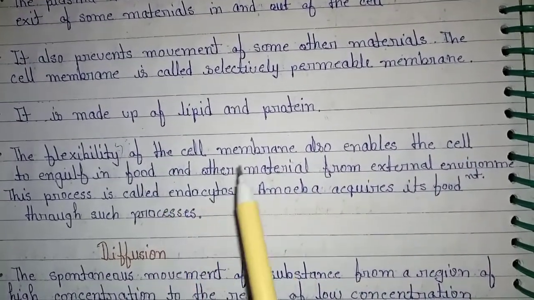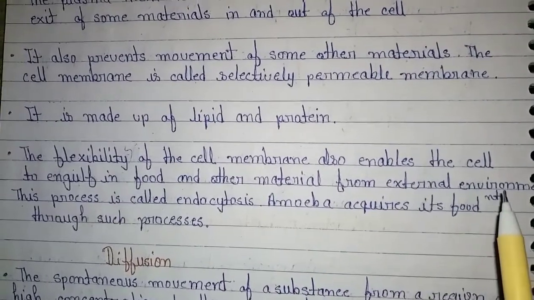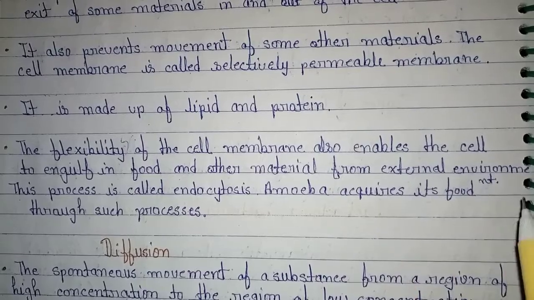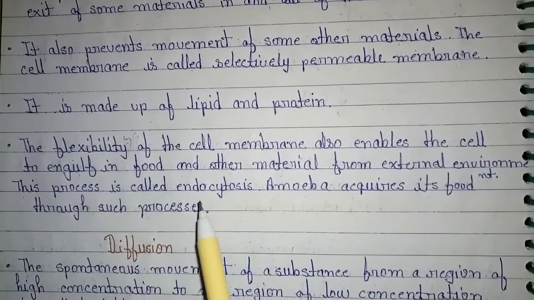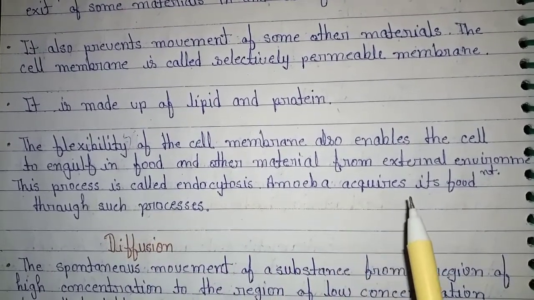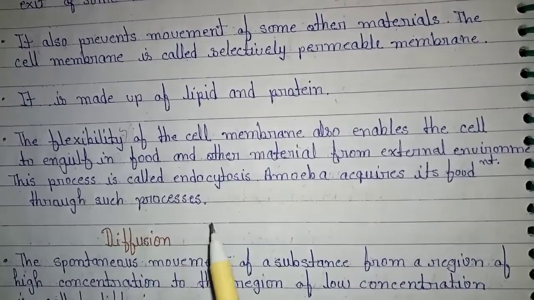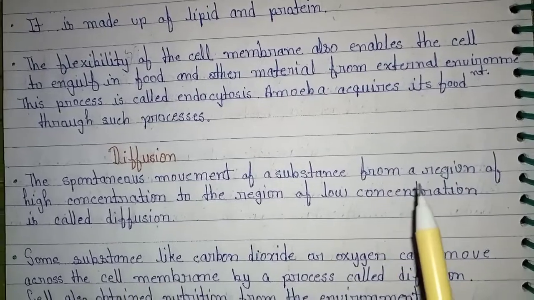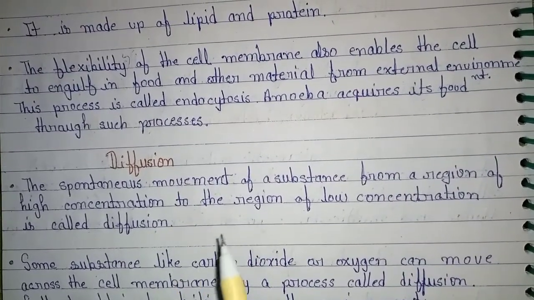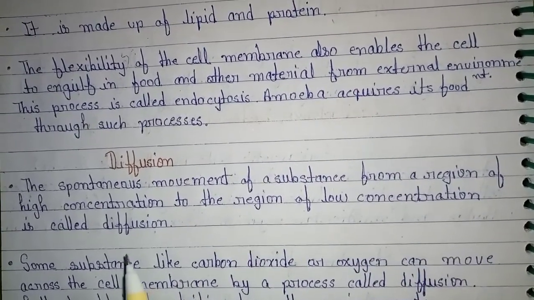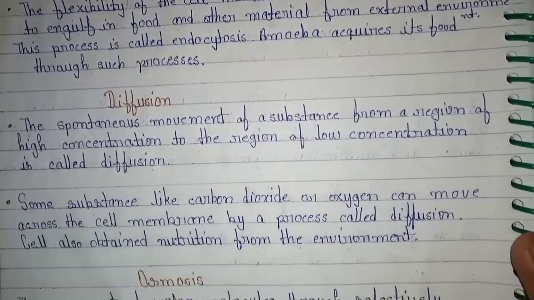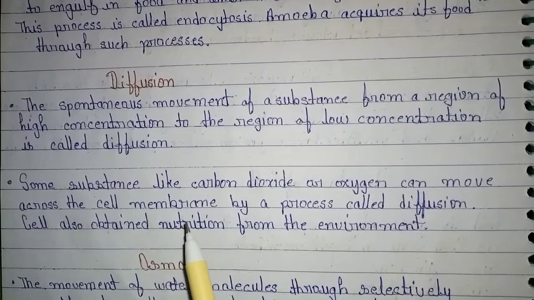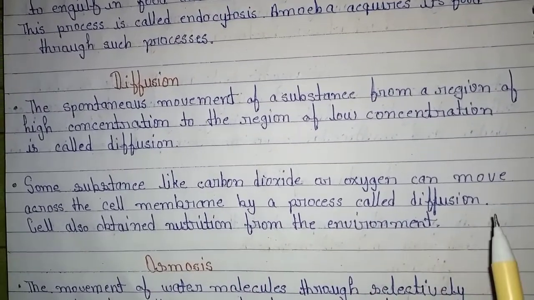The flexibility of the cell membrane also enables the cell to engulf food and other material from the external environment. This process is called endocytosis. Amoeba acquires its food through such processes. Diffusion. The spontaneous movement of a substance from a region of high concentration to a region of low concentration is called diffusion. Some substances like carbon dioxide or oxygen can move across the cell membrane by diffusion.